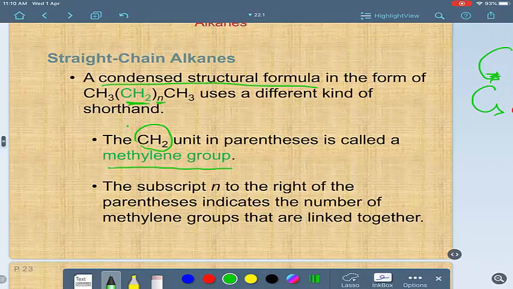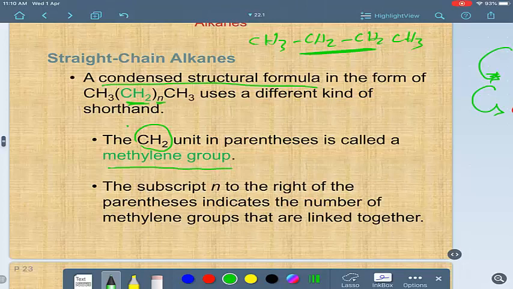So if you have a compound like CH3, CH2, CH2, CH3, for example, we have 2 units of methylene. You can write it by condensed structure formula like this: CH3, then CH2 by 2, then CH3.